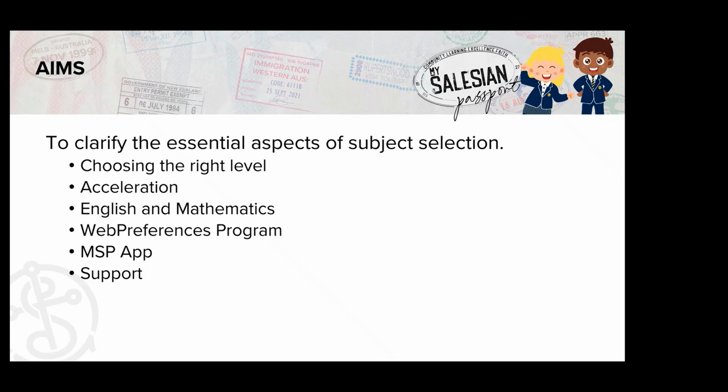In this presentation, we'd like to clarify the essential aspects of the subject selection which the students will go through in the coming weeks. We'll touch on choosing the right level, acceleration, English and mathematics requirements, the web preferences program, the My Salesian Passport app, and the support available to students and families.